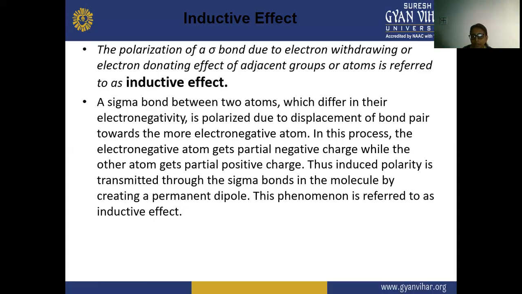Thus, induced polarity is transmitted through the sigma bond in the molecule by creating a permanent dipole.